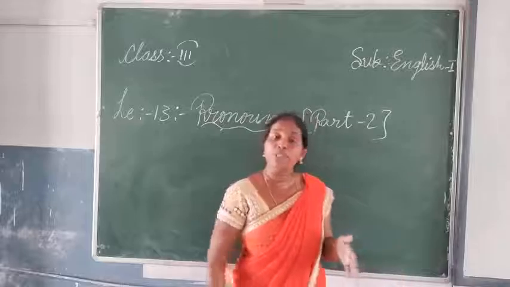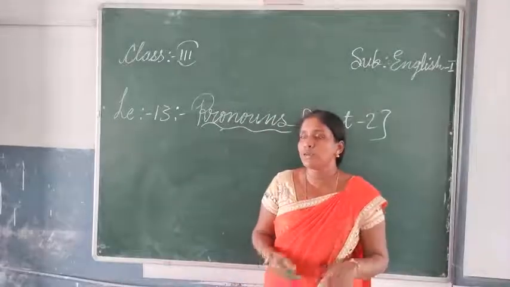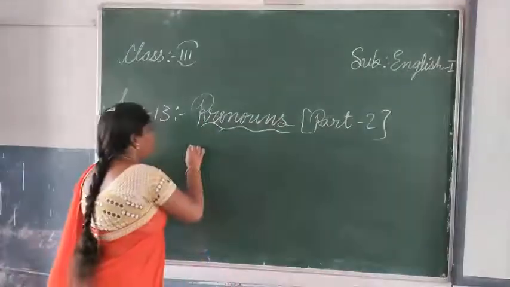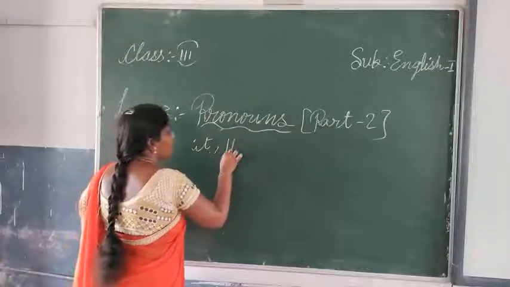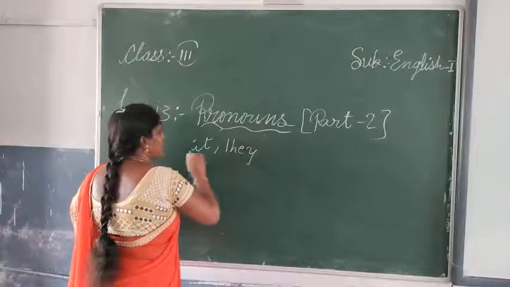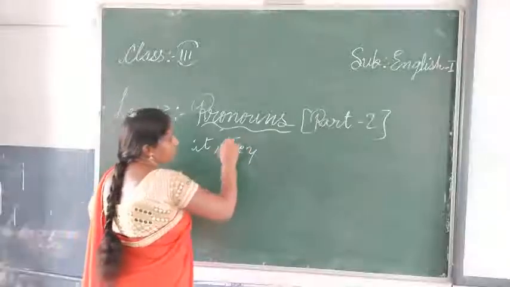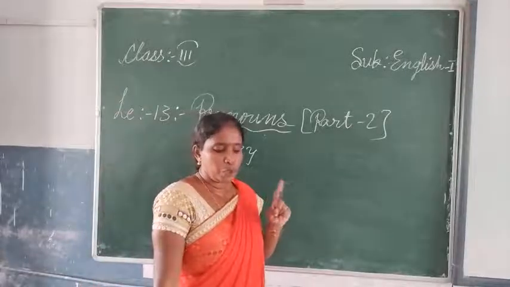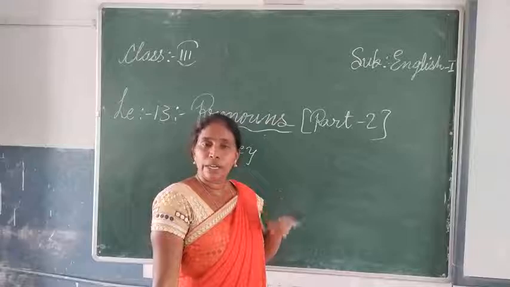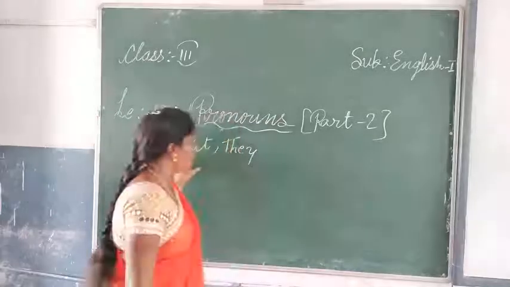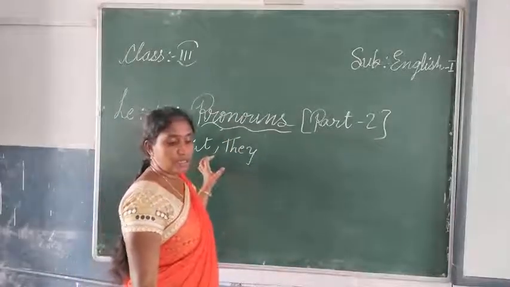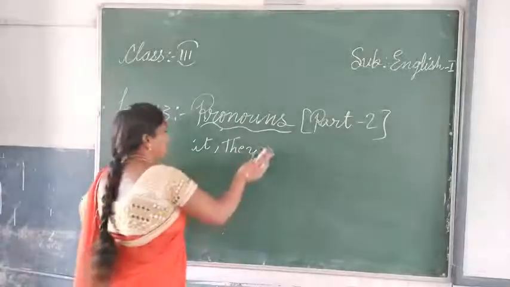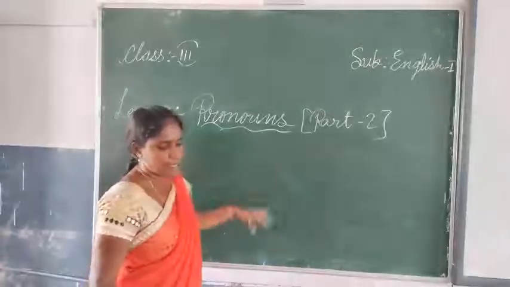Next one, you have to use it or they. Both are pronouns: it is singular and they is plural. So you have to see this and use it where a single thing is there. Do you think dash will rain today? Rain is a single thing, so you can use the word it. Dash is 3 o'clock, so you are telling the time, so you can use it: it is 3 o'clock. Like that you have to complete that exercise.